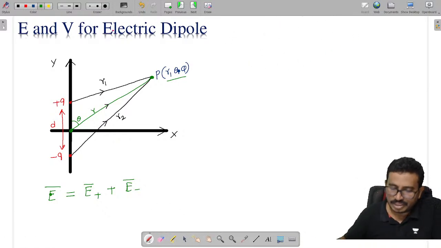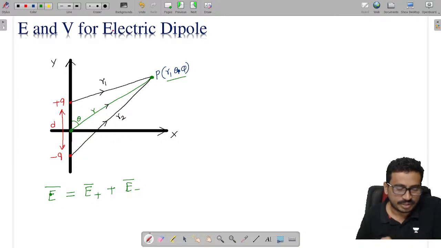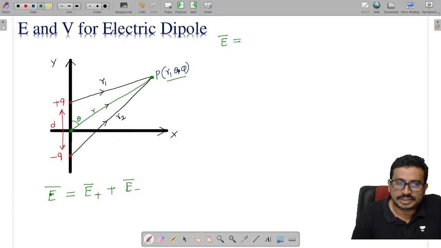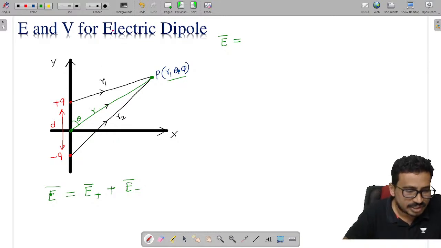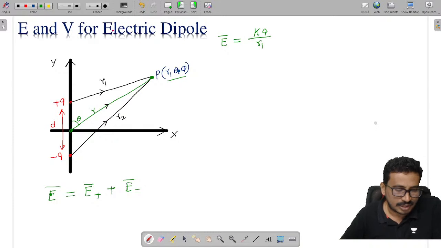Now I want to find the electric field and potential at the point P. Let us find the electric field first. The electric field due to the positive charge is kq by r1.